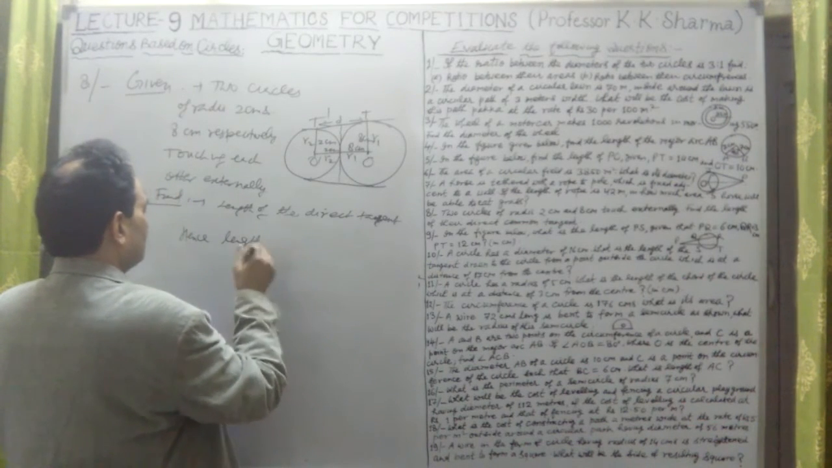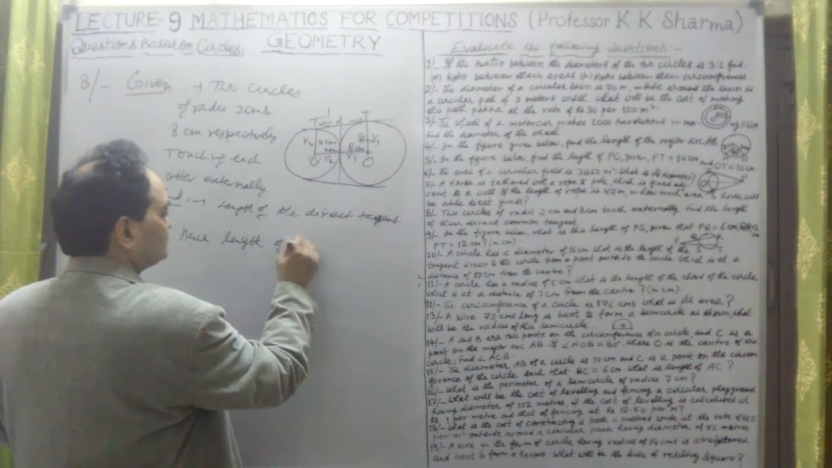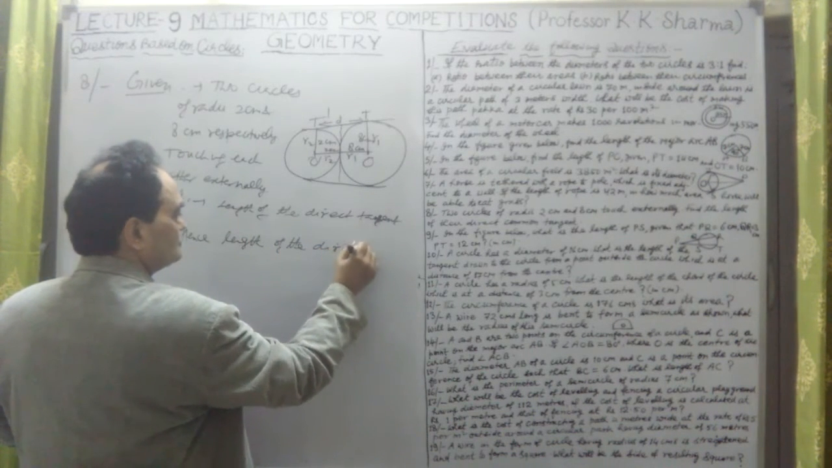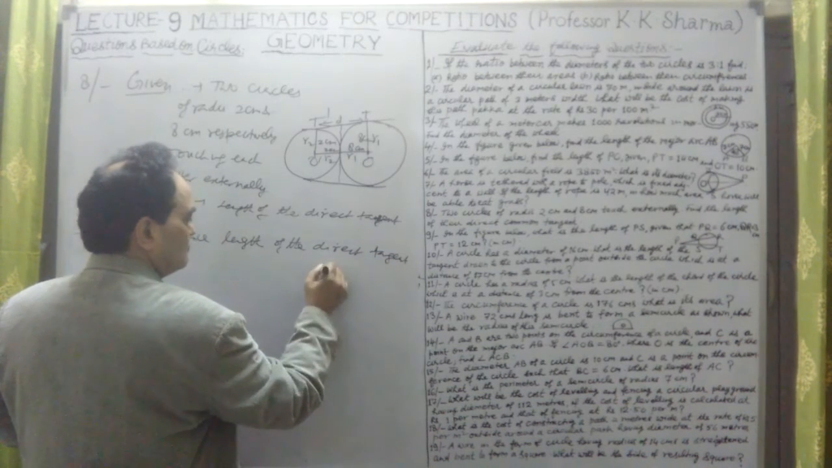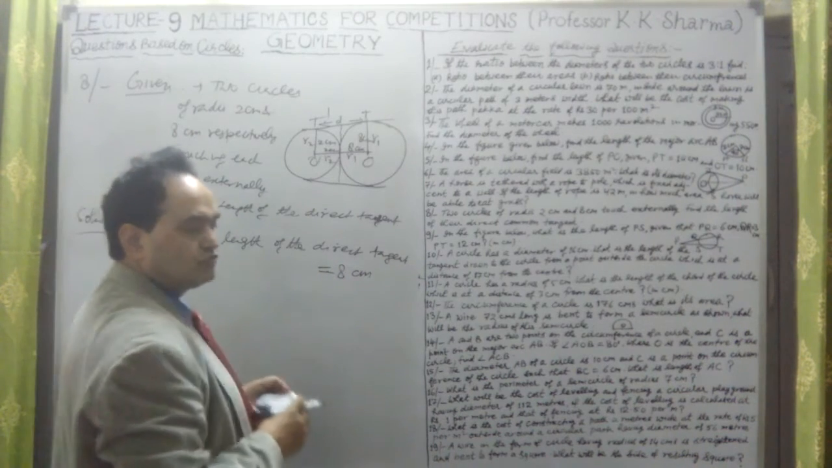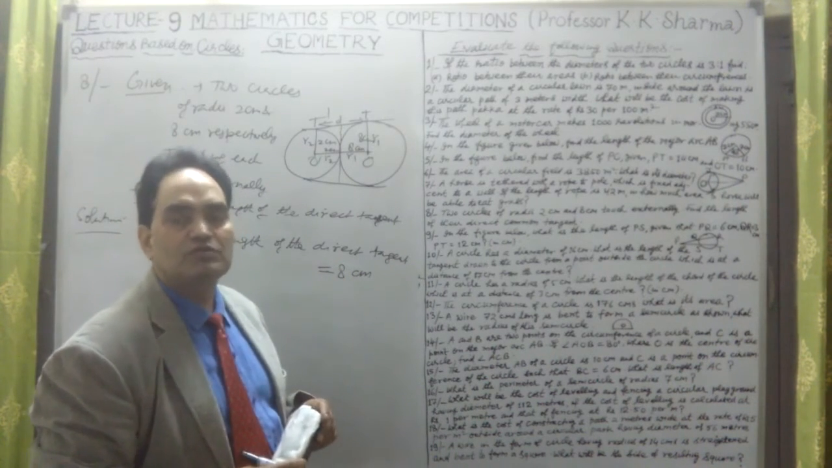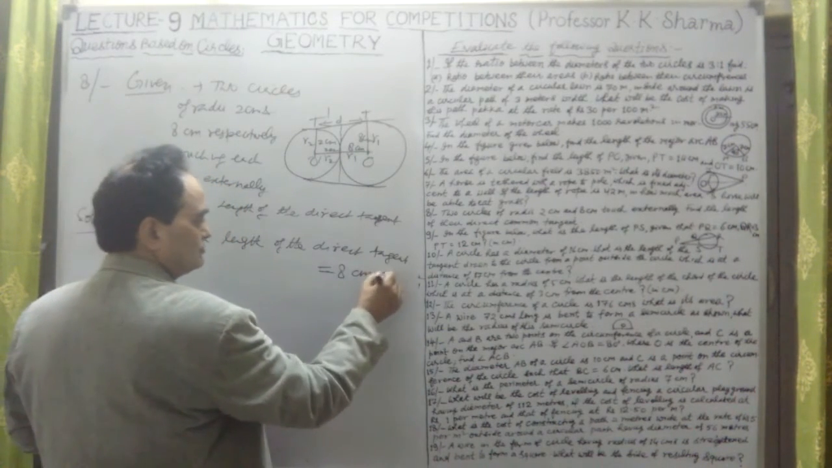So hence the length of the direct tangent, as we have calculated, is 8 centimeter. 16 into 4, square root of this is 4 into 2. So 8 centimeters is the answer.